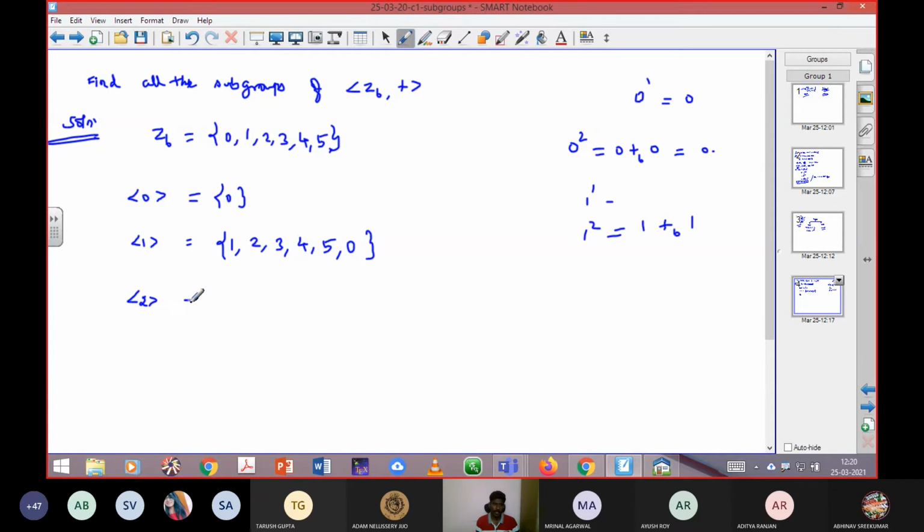Next, 2. Starts from 2, 2 power 1. Next value is 2 square. Already you have written 2 power 1, that is 2. Next, 2 square means 2 plus 2, addition modulo 6, is 4. Next, likewise 2 cube is 0. Next, 2 again. So you can stop. Always you should stop when you get repetition.